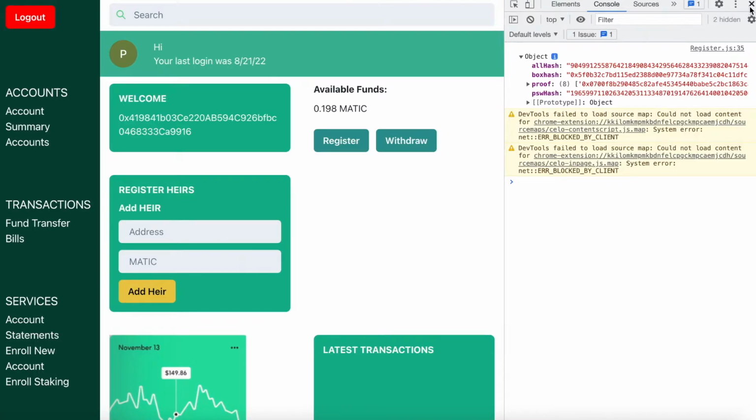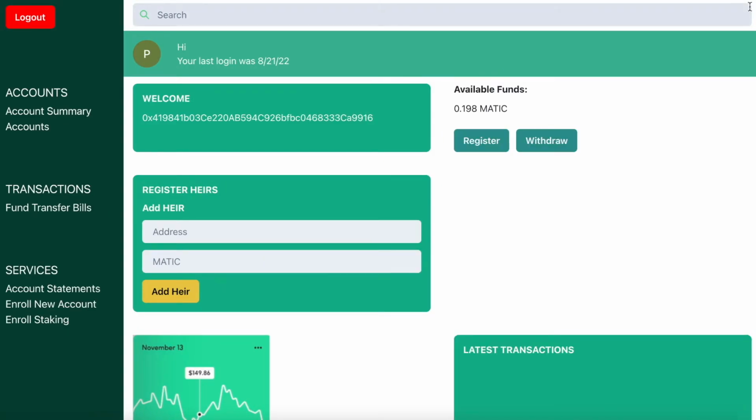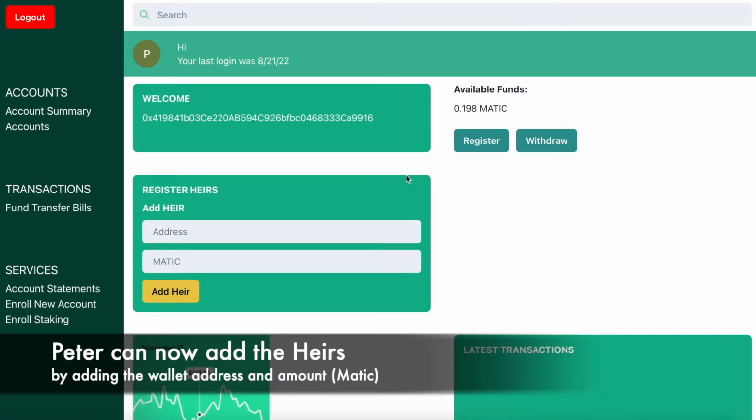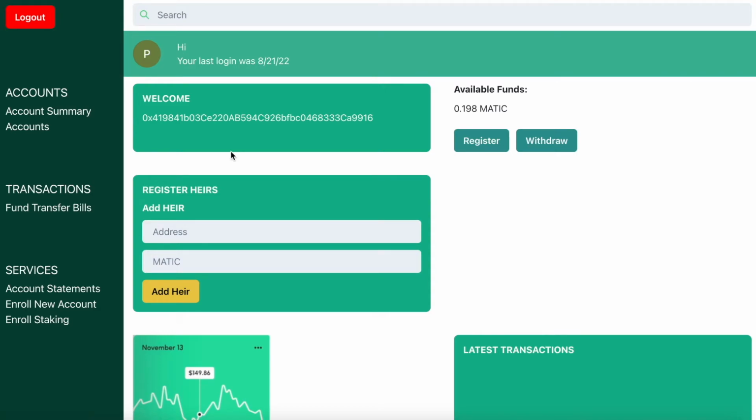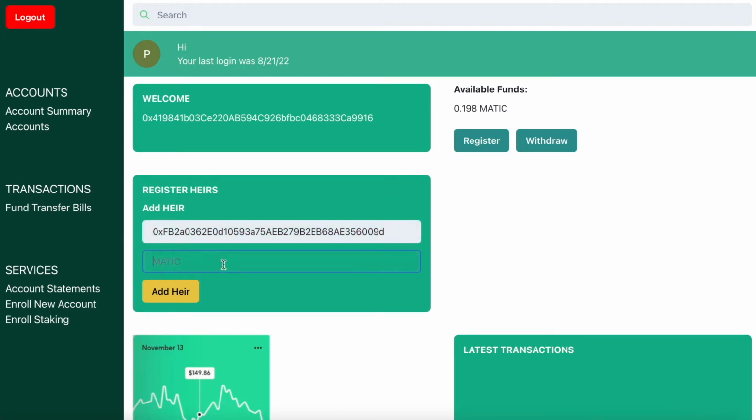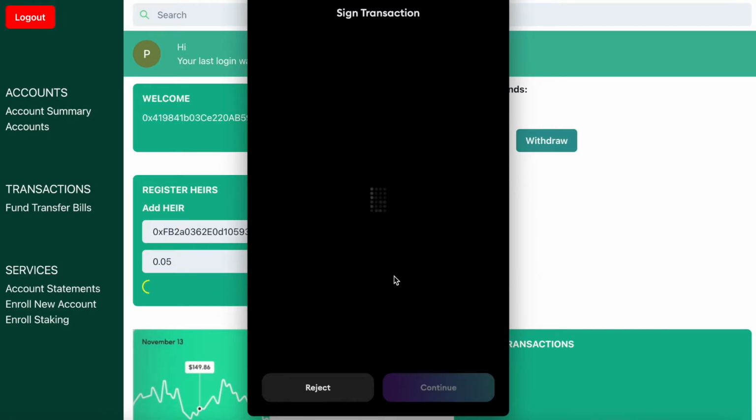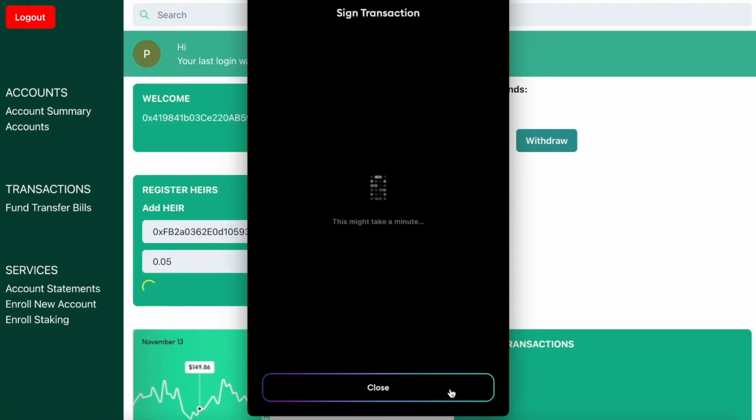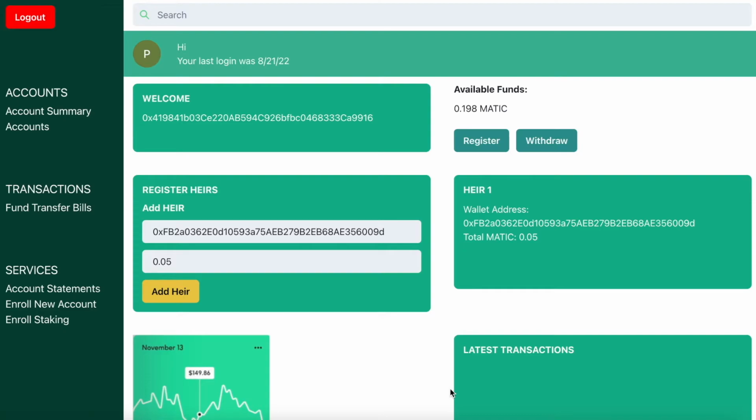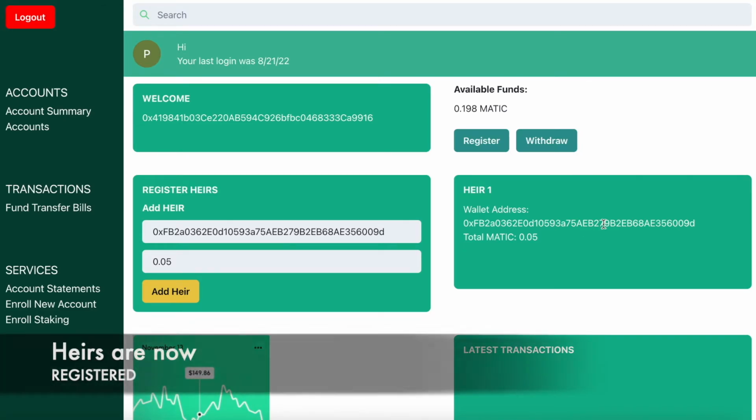So here's the dashboard, and you can see the user is already registered, so you can add your heirs so they can inherit your money if you somehow did not access your wallet for some time. Paste the address and then decide to send, like, 0.05, and click on add heirs, and then confirm. And it was successful, so I registered an heir.